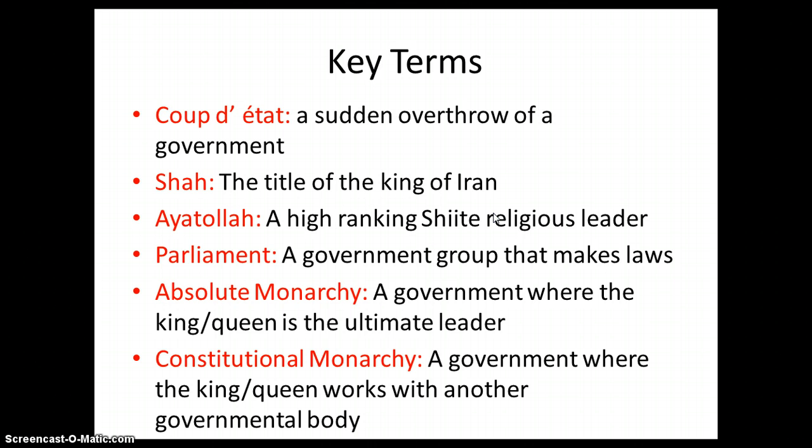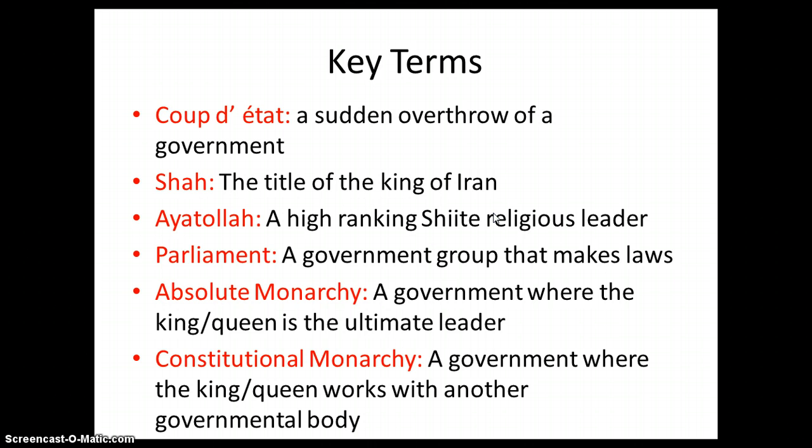Parliament is kind of like our Congress here in the U.S. Congress has the Senate and the House of Representatives. And Parliament is a government group that makes laws. You can also, instead of having a parliament, have an absolute monarchy. And again, this is something that should be familiar to you because of what you learned in world history. But an absolute monarchy is a government where the king or queen is the ultimate leader.